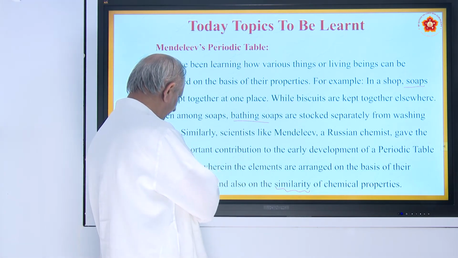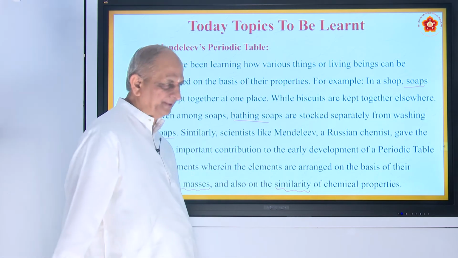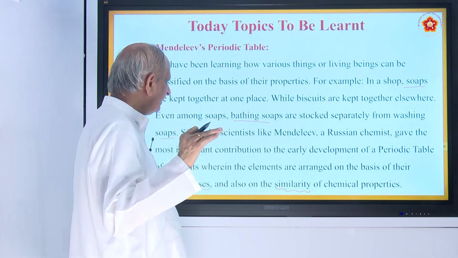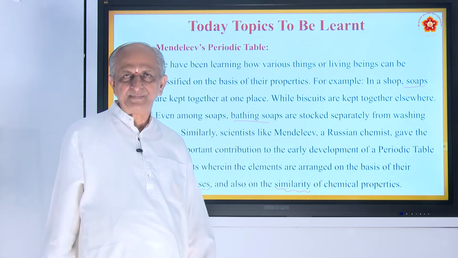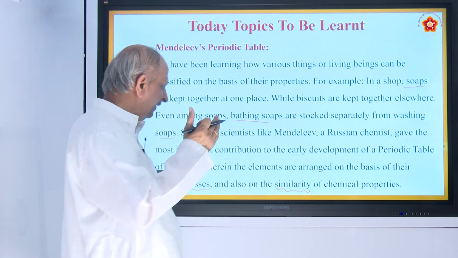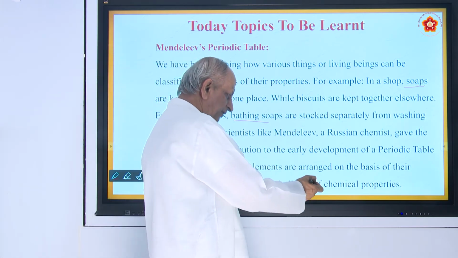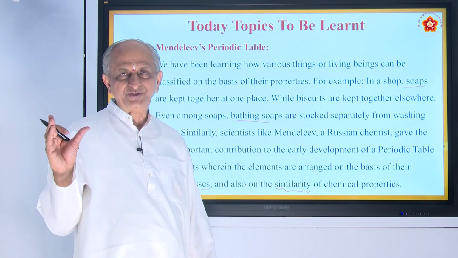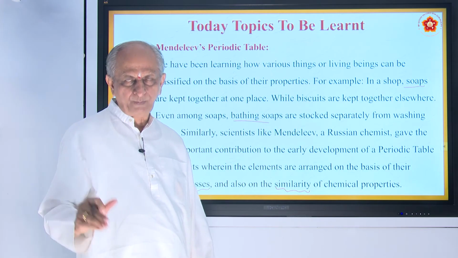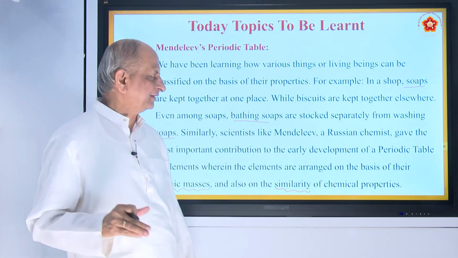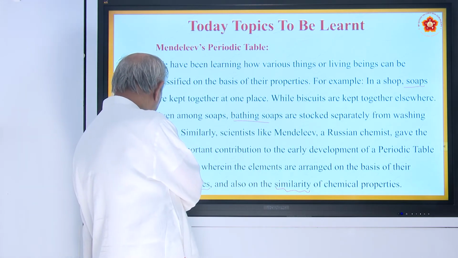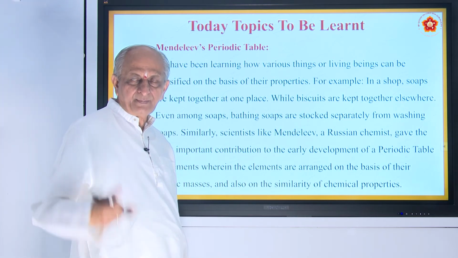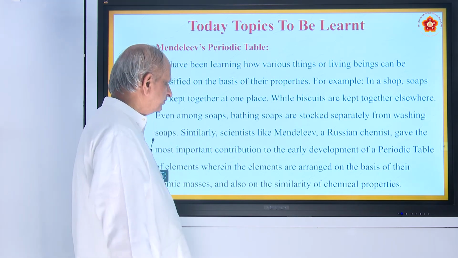So he did the classification on the basis of atomic masses, which means he arranged all the then-known 63 elements in increasing order of atomic masses, and he made groups of elements with similar chemical properties. Means what? All halogens in one group, metals in another group, like that. Let us see what he has done. It all came by intuition for him, that is, he developed that thought by himself.